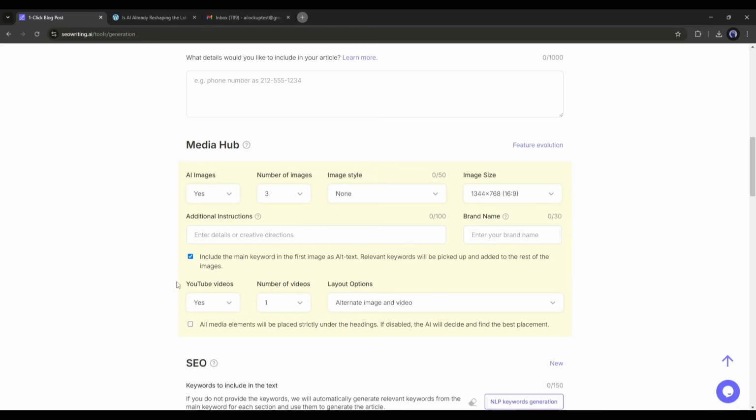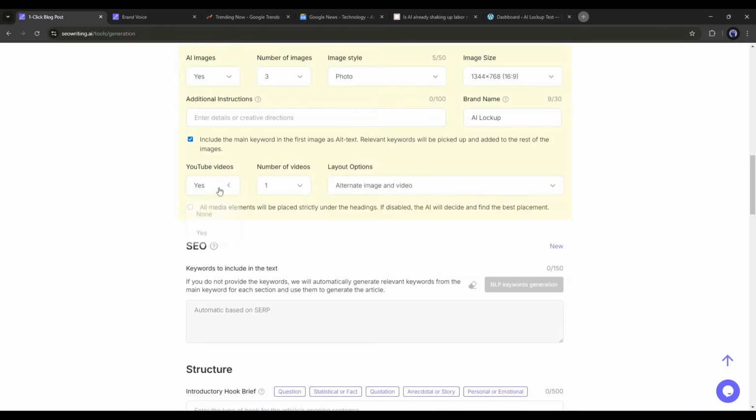Next, if you want to embed any YouTube videos in your article, you can do it from here. The AI will analyze the article and then search for related videos on YouTube. After that, embed the best one in your article. Okay, first, select Yes from here. Then select the number of videos you want to embed. After that, select a layout option.